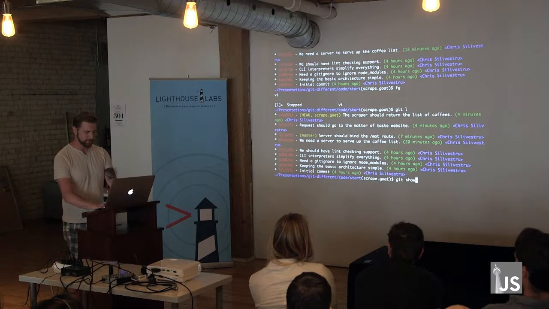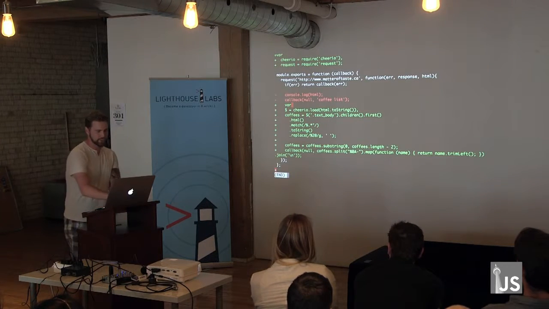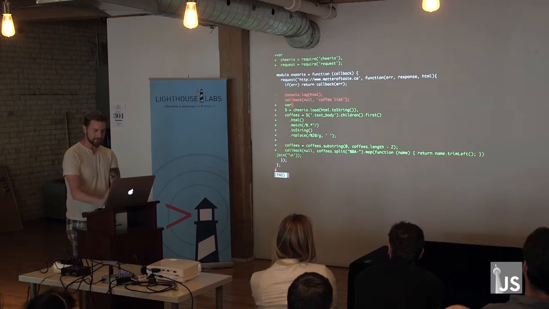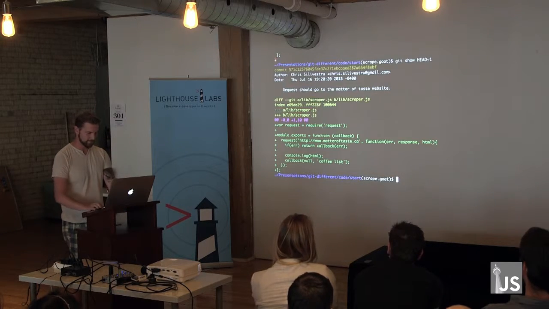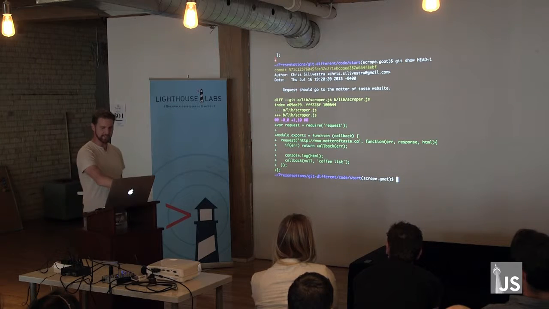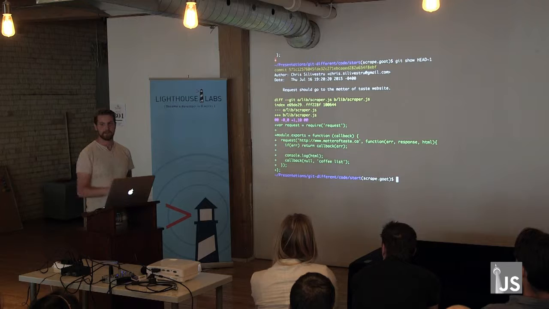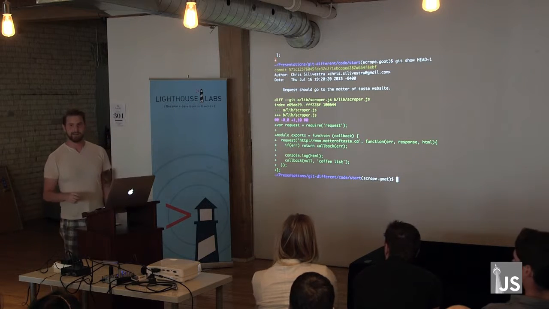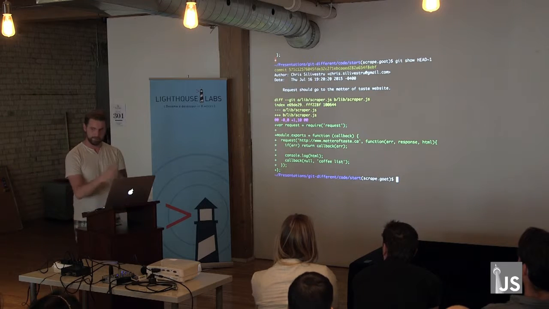Really, if I were to show the last one, what we did here was we actually changed the commit to get the list of coffees, but if I were to show the one before that, then this is an intermediary step. I did this commit so that I could make sure that I could get stuff from Matter of Taste, and then after the fact, continue. This commit isn't needed.